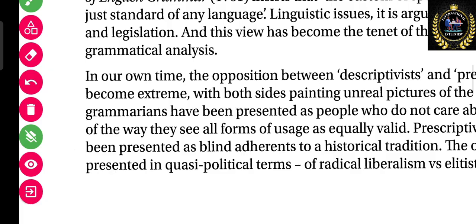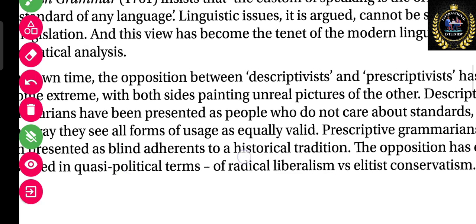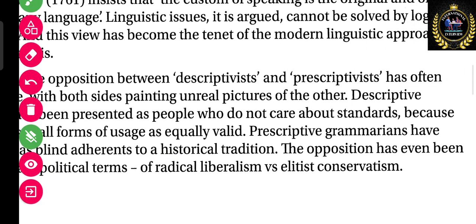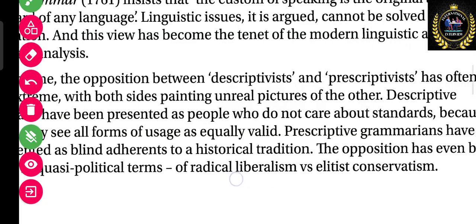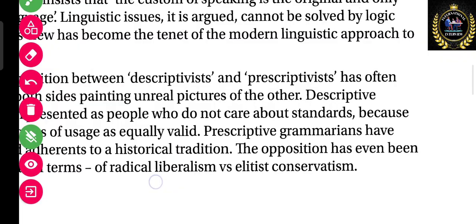In the last paragraph, when we read, our answer will be from the first line. In our own time, the opposition between descriptive and prescriptive has often become extreme, with both sides painting unreal pictures of the other. So here two options are mentioned, two different sides, both painting unreal pictures of the others.